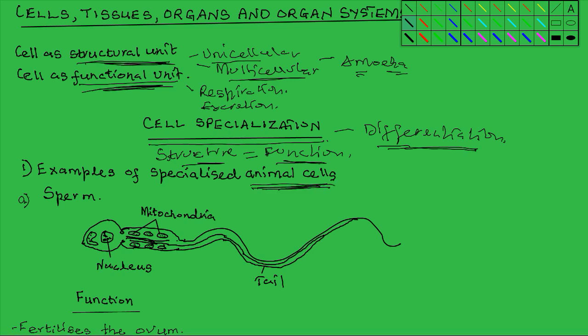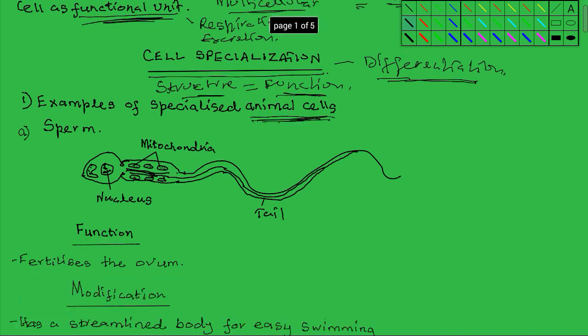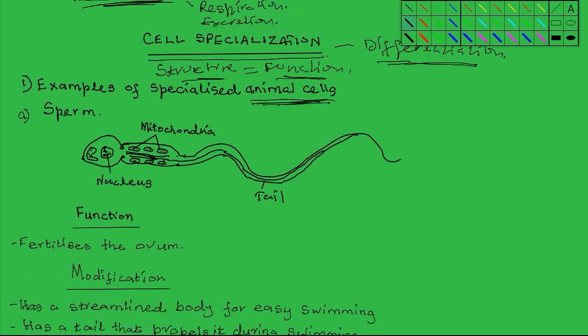Now the first one, the sperm cell. The sperm cell is one of the most specialized cells in the body of animals. There is a head, a middle part, and then a tail.